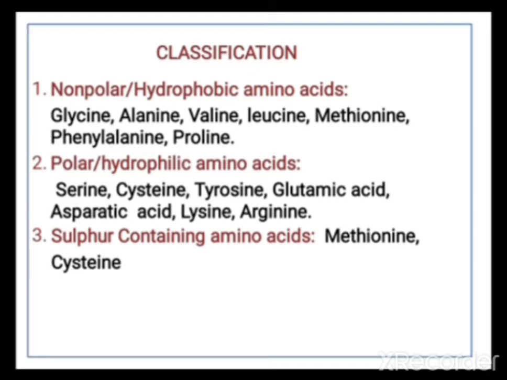Classification of amino acids. So there are three types of amino acids: non-polar, polar, and sulfur containing. Non-polar amino acids, example glycine, alanine, valine, leucine, methionine, phenylalanine, proline. Polar or hydrophilic amino acids, serine, cysteine, tyrosine, glutamic acid, aspartic acid, lysine, and arginine. And third type, that is sulfur containing amino acids, example methionine and cysteine.